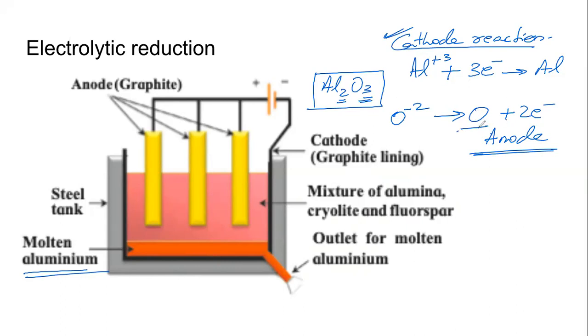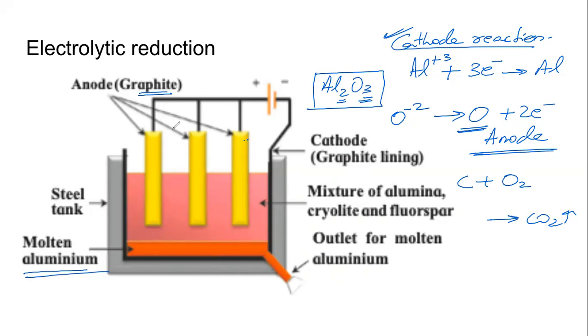Now this oxygen which is being produced at anode, kya hai? Graphite. Graphite is carbon. Now carbon will react with oxygen to form carbon dioxide. So after some time, because of these reactions that are happening at the cathode and anode, the carbon of the graphite of the anode will vanish because it is constantly reacting with oxygen and getting released as carbon dioxide.